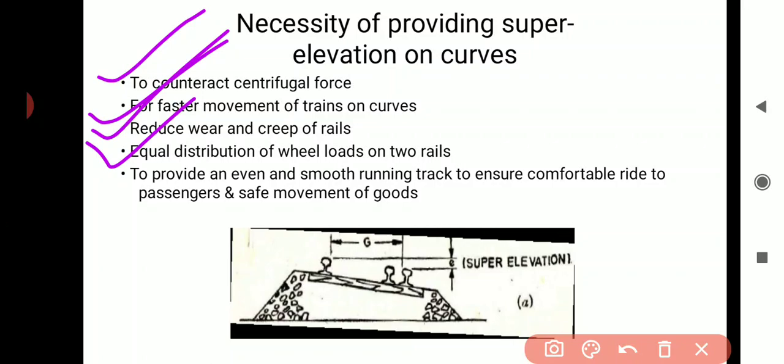But by providing the super elevation, there will be equal pressure on both the rails. Then the next point is to provide an even and smooth running track to ensure a comfortable ride to passengers and safe movement of goods.